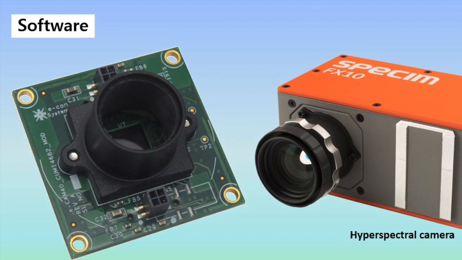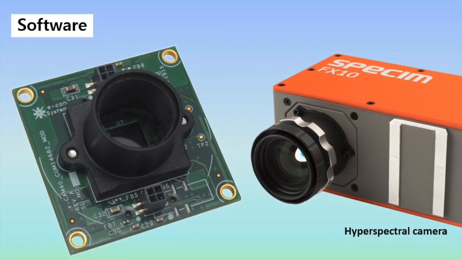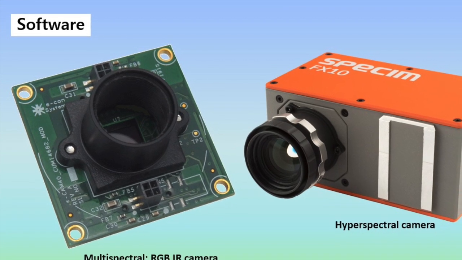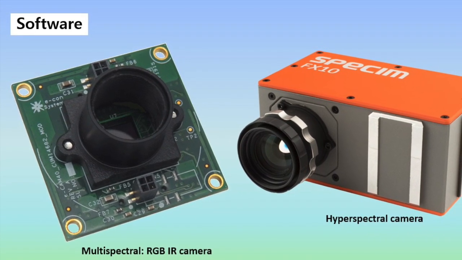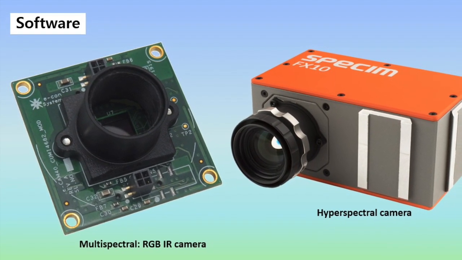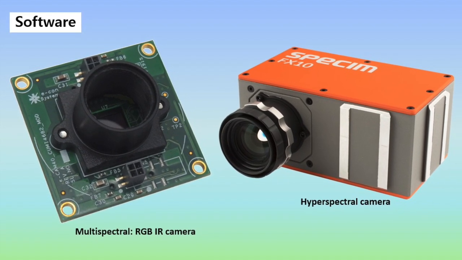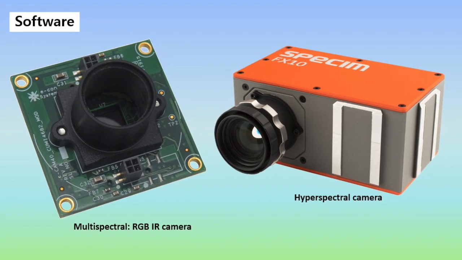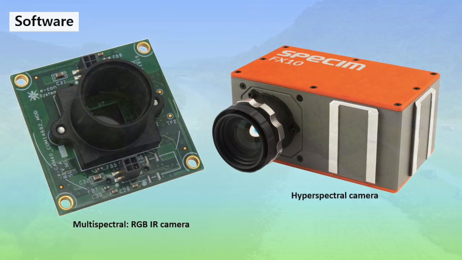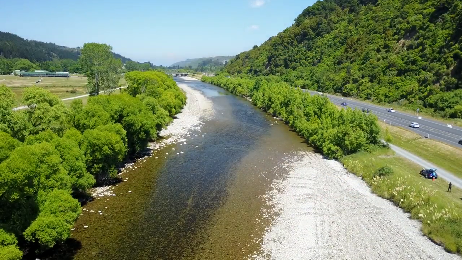There are two main sensors being utilised to monitor algal blooms: multispectral RGB and infrared cameras, and hyperspectral cameras. Hyperspectral cameras allow greater precision in determining species or genus composition of algal blooms, but they come at a greater cost and have a heavier payload compared to the multispectral cameras.